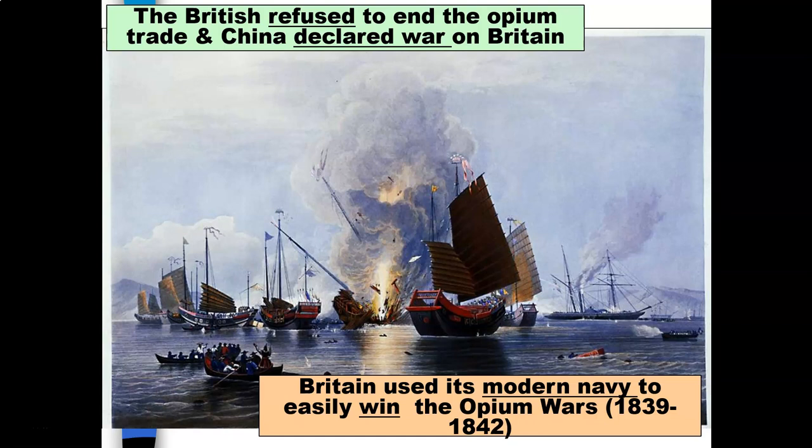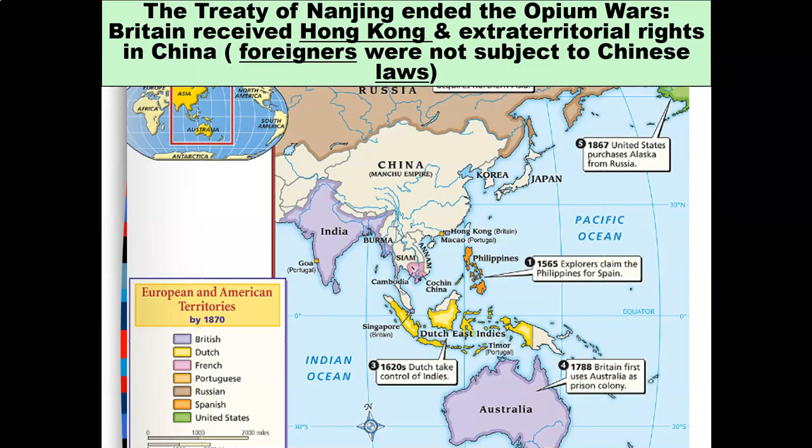Britain was very smart and it used its modern navy to easily win the Opium Wars from 1839 all the way to 1842. The Treaty of Nanjing ended the Opium Wars. Britain received Hong Kong and the extraterritorial rights in China. Foreigners were not subject to Chinese laws anymore.